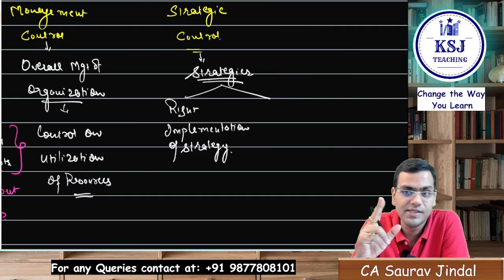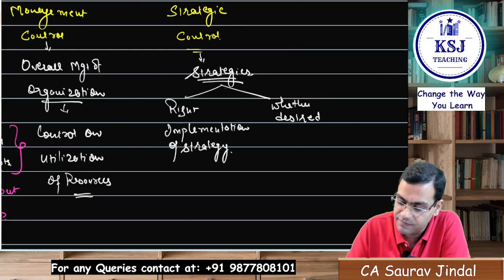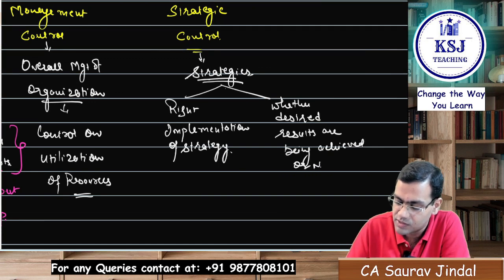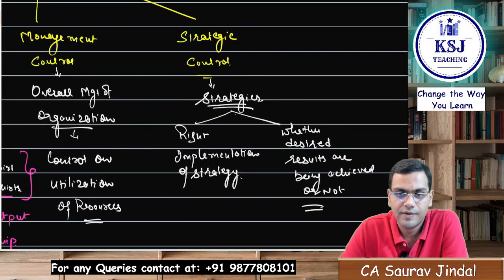Secondly, once the implementation is done, whether desired results are being achieved or not. So this is what it talks about in the strategic control, right?